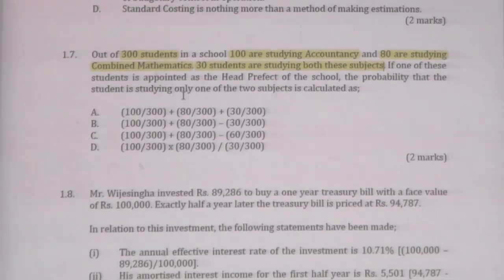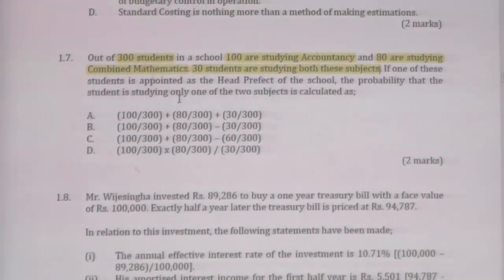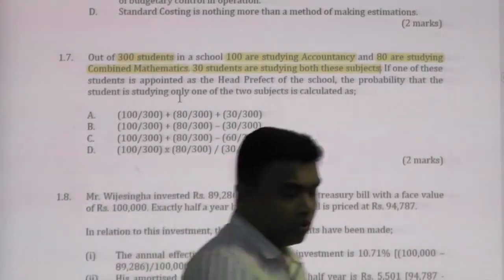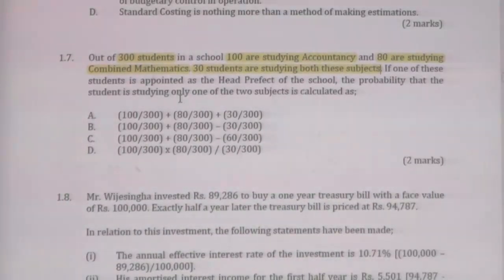If one of these students is appointed as the head prefect of the school, the probability that the student is studying only one of the two subjects is as follows. This is conditional probability. Let's see how we can solve this question.